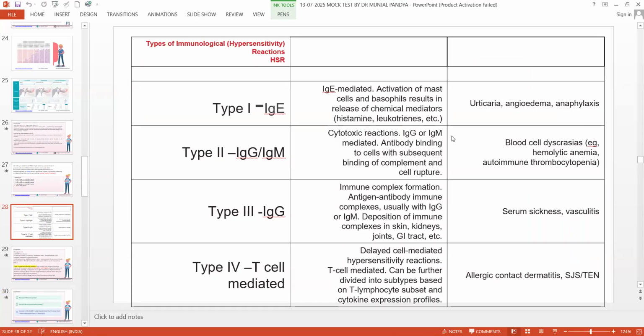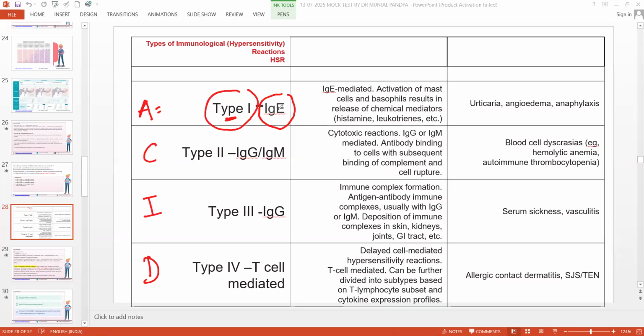Abhishek, I think she has very well mentioned what type 1 is. So type 1 is acid A, right? Anaphylaxis, and it is IgE mediated. So you need to know what type 1 is, how these things happen. Atopic and anaphylaxis is type 1.